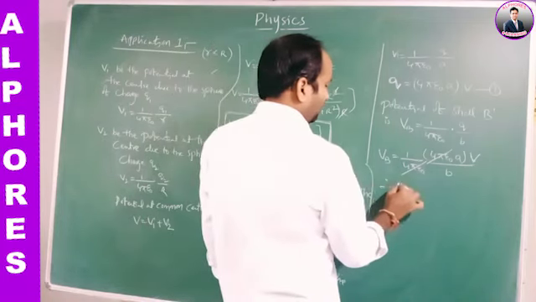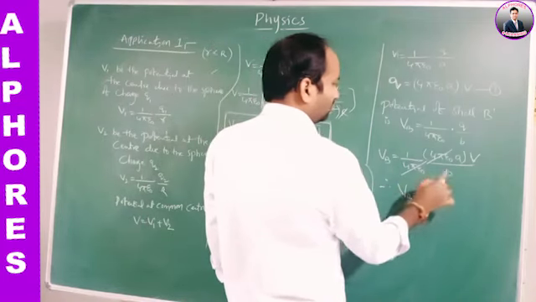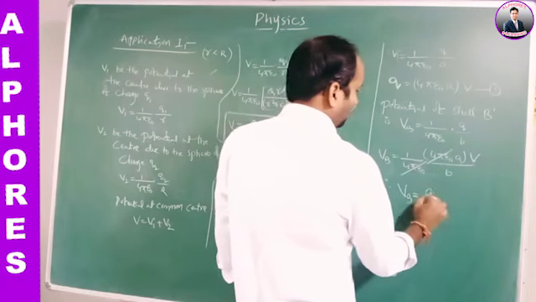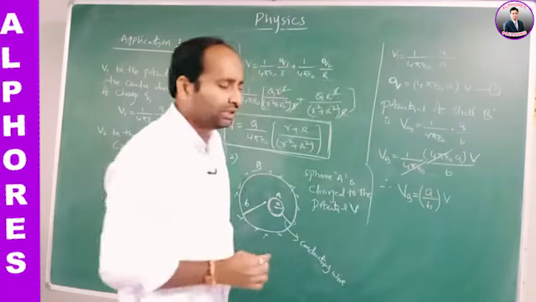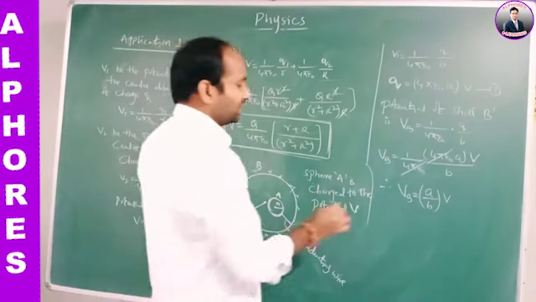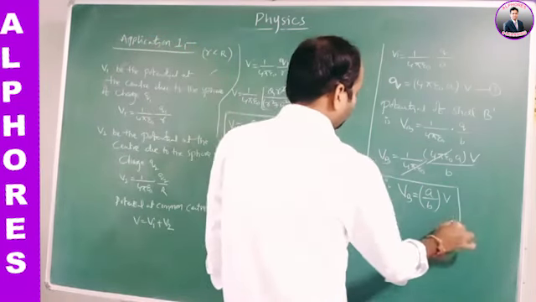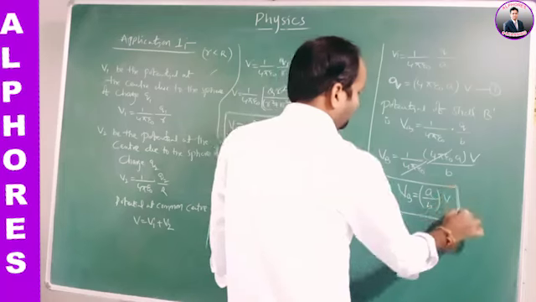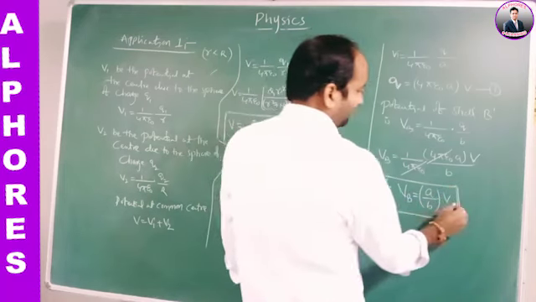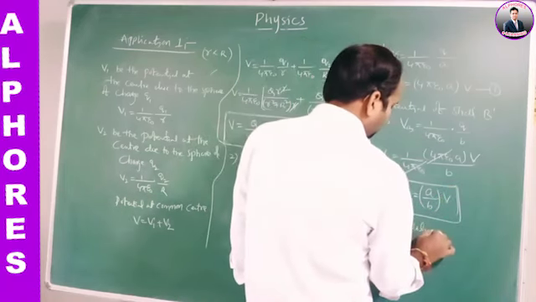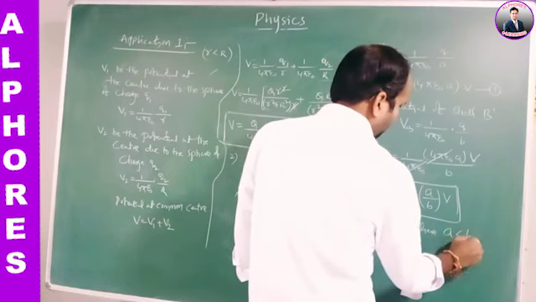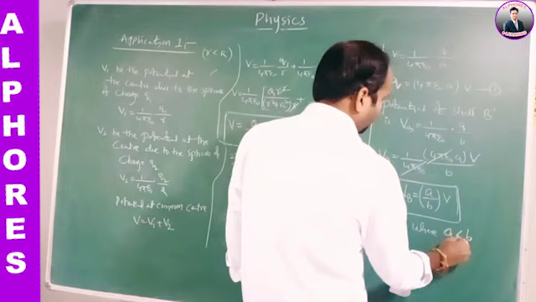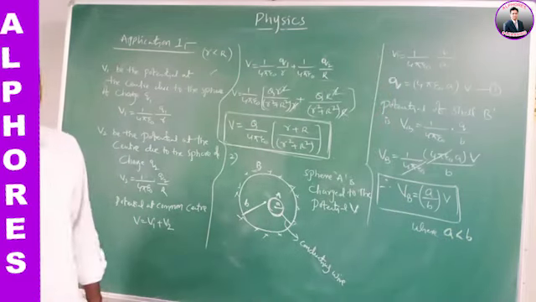Therefore, VB is equal to A by B of V. This is the potential of the spherical shell B, where A is less than B. This is our second application.